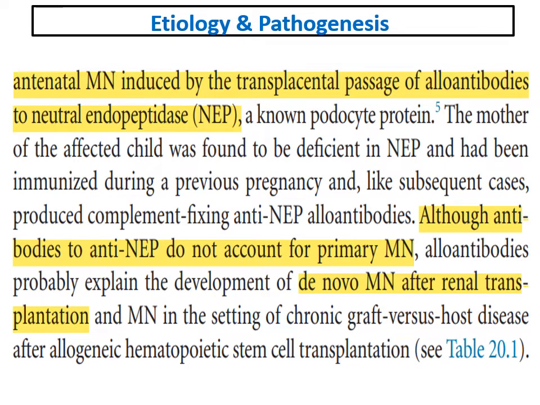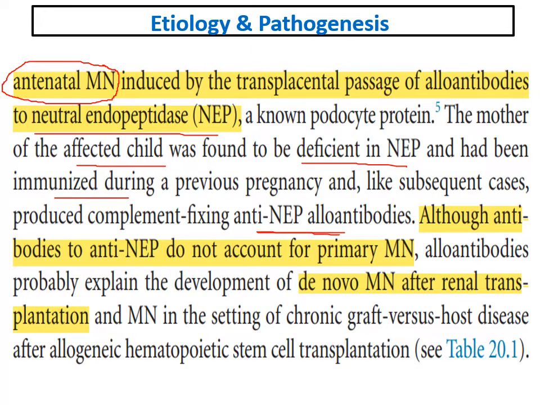Our next antigen is the neutral endopeptidase, which was found to have a role in antenatal membranous nephropathy. It was discovered in a mother who was deficient in neutral endopeptidase. She had been immunized during a previous pregnancy and formed antibodies to neutral endopeptidase, and then in the next pregnancy these antibodies against the neutral endopeptidase bound to the affected child, causing antenatal membranous nephropathy.